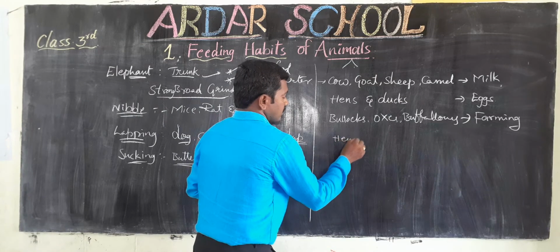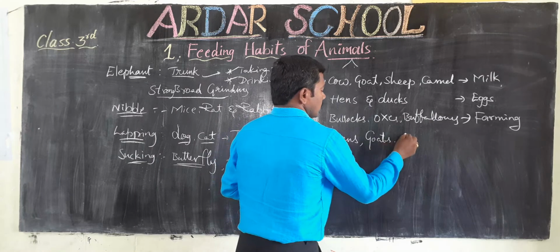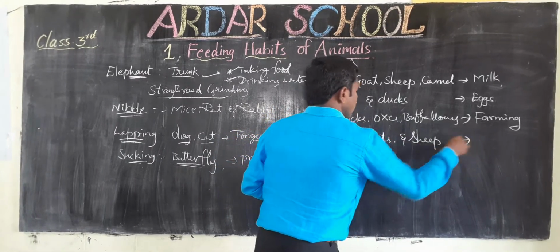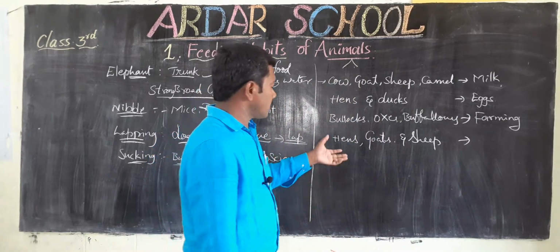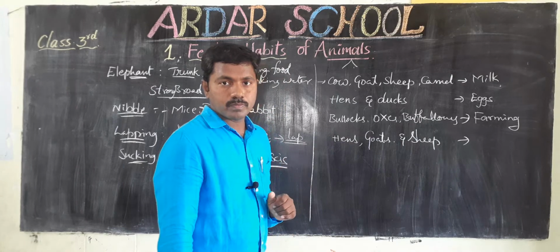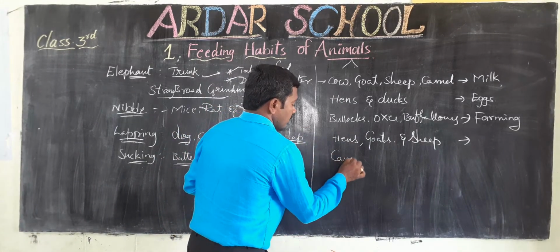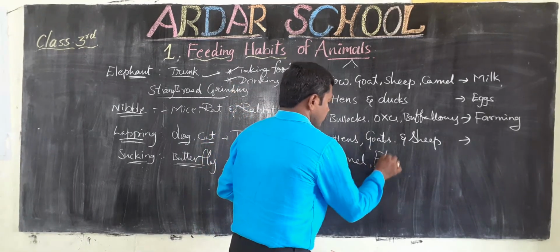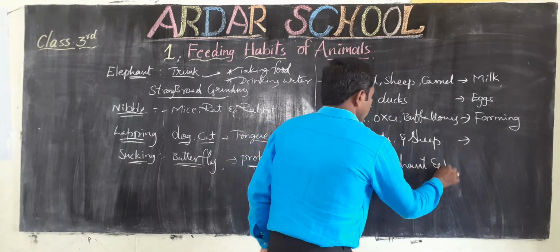Next, hens, goats and sheep. These are kept for chicken and mutton. That's why we keep them. Some animals, camel, elephant and donkey.